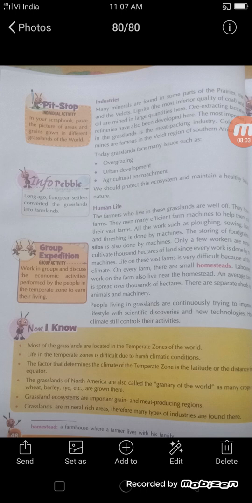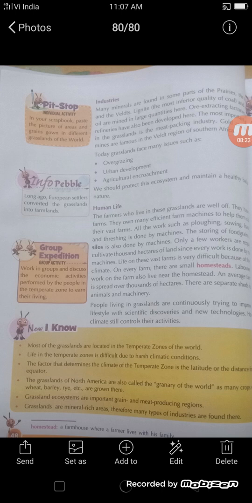Grassland farmers who live in these grasslands are well off. They have huge farms. They own many efficient farm machines to help them cultivate their vast farms. All the work such as plowing, sowing, harvesting and threshing is done by machines.